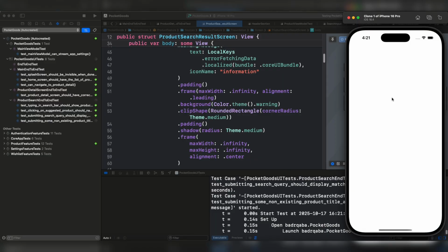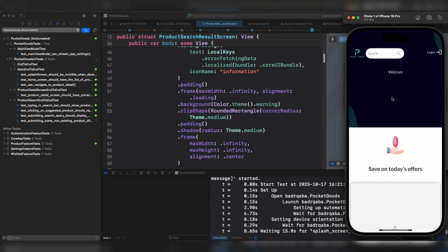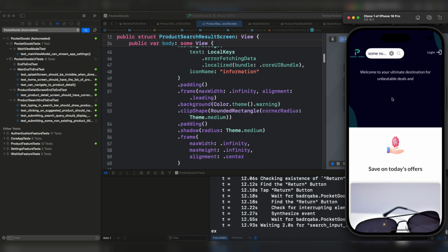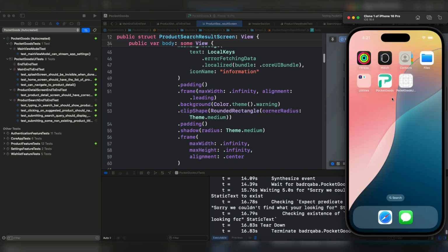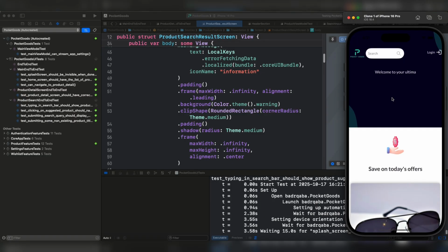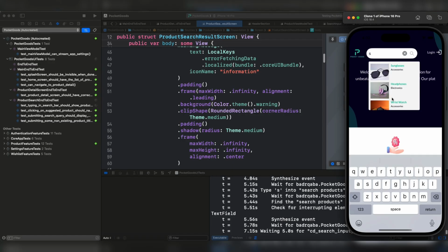It passed. Now submitting some non-existing product title should give us the warning message. And typing in search bar should show products or the suggested products.